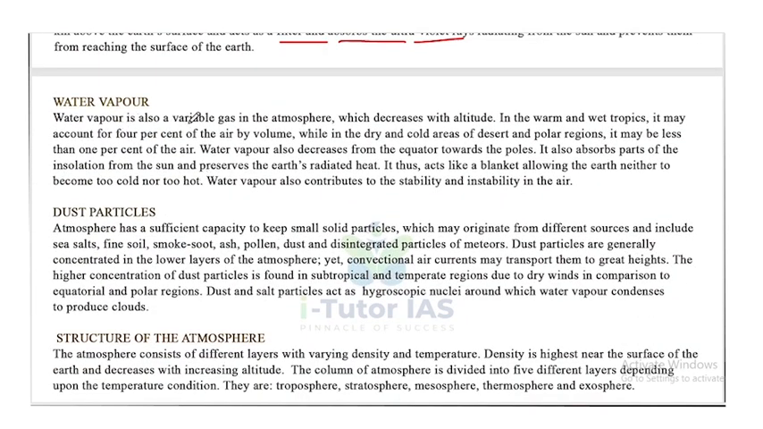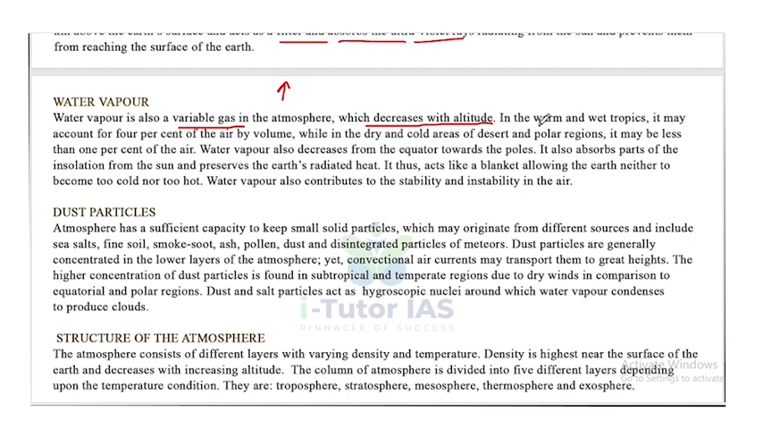Water vapor is also a variable gas in the atmosphere. It decreases with altitude, so the amount of water vapor decreases with increasing altitude. In the warm and wet tropics, it may account for 4% of the air by volume, while in the dry and cold areas of desert and polar regions, it may be less than 1% of the air.